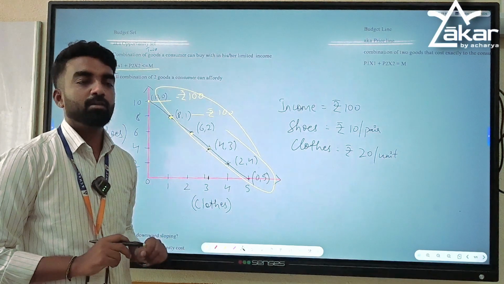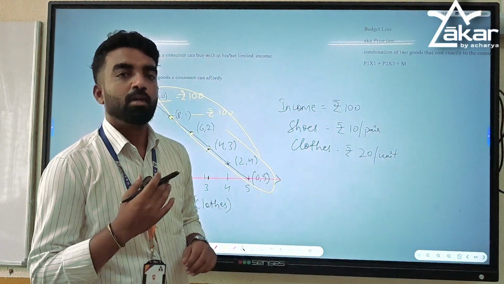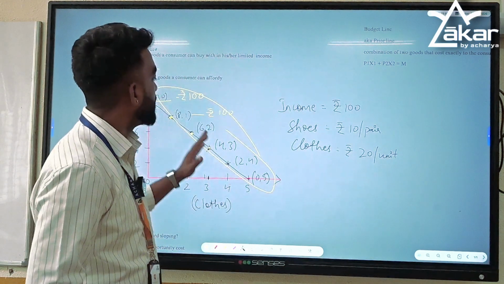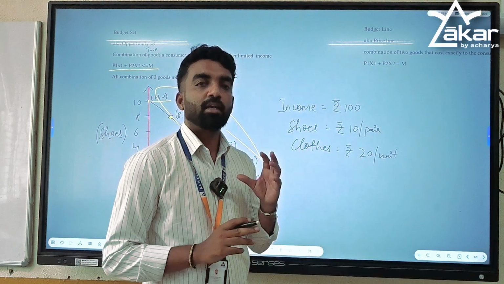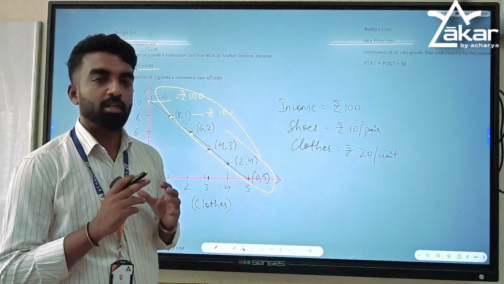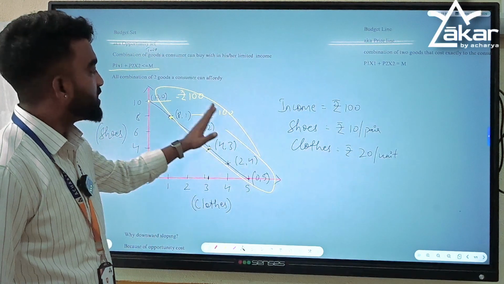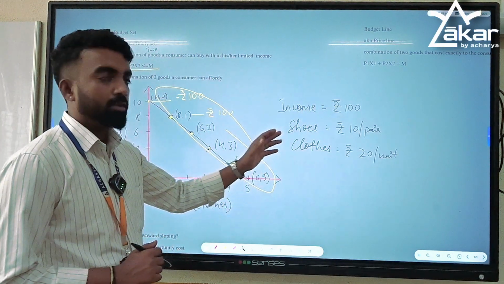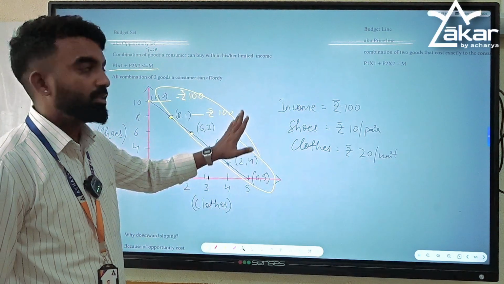This is the budget line. Budget line is also known as price line or consumer buying constraint or frontier. It is a boundary, meaning all the combinations of two goods a consumer buys which cost exactly equal to the income. So these are the combinations she gets if she spends her entire income on buying these two goods, shoes and clothes. So this is the budget line.